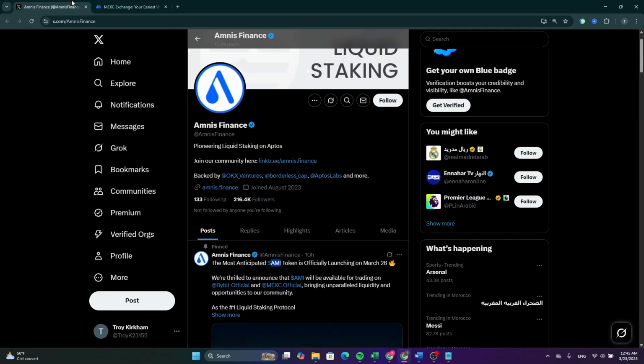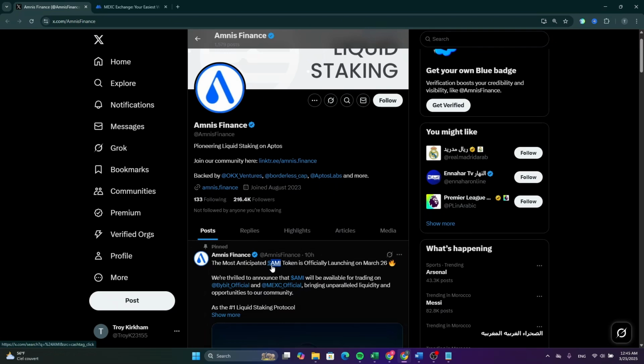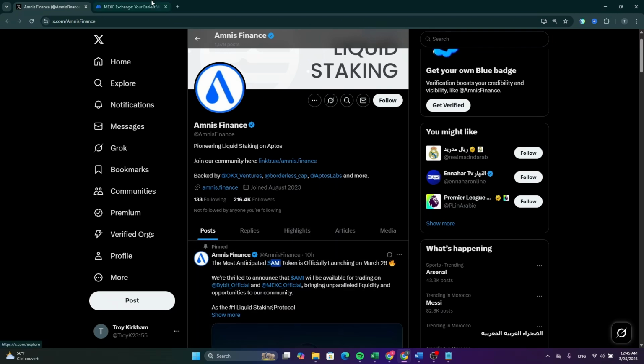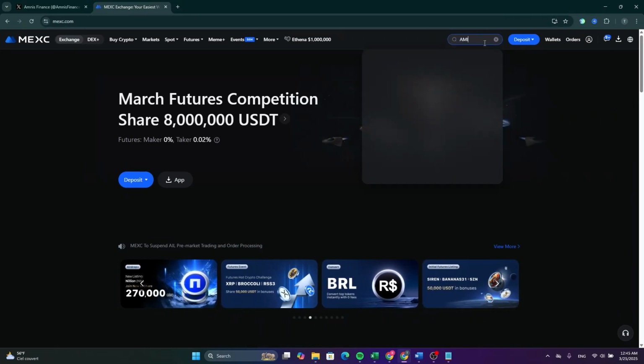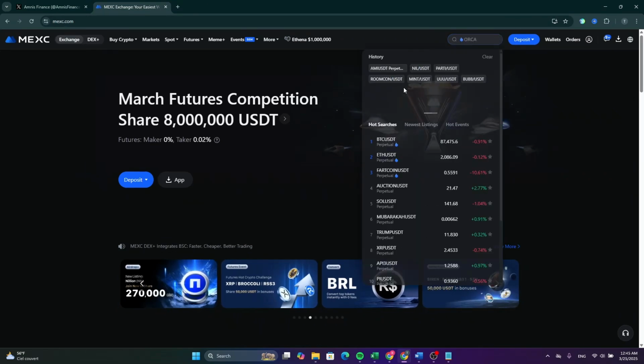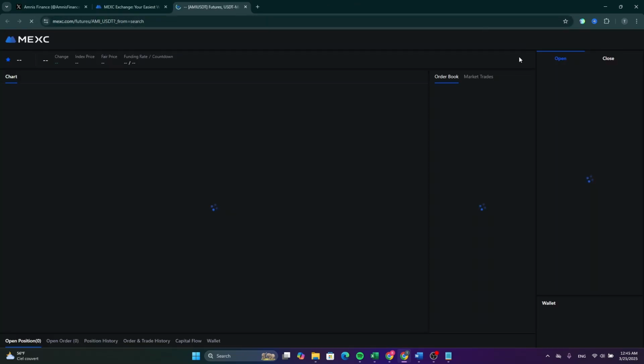Now, that's what you need to do. Go back to this token page, as you can see on X, and you will be able to find this token name. Now, copy it. Go back to your account and in the search bar, paste it. And you will be able to find this pair. Now click on it and you will be redirected to this page, as you can see.